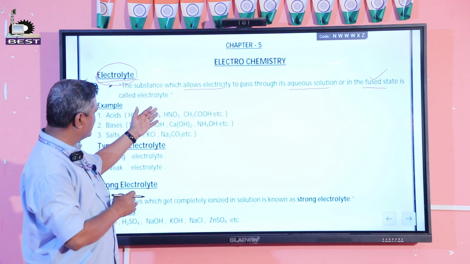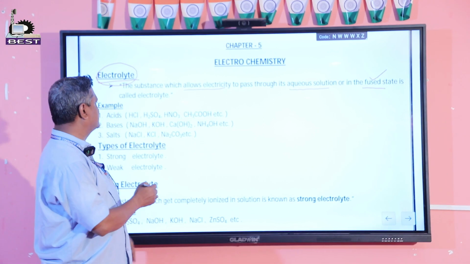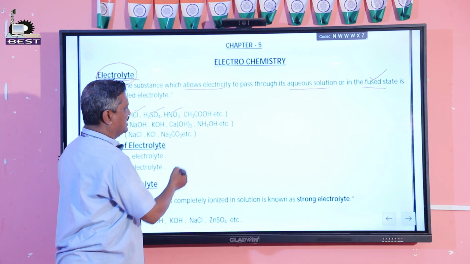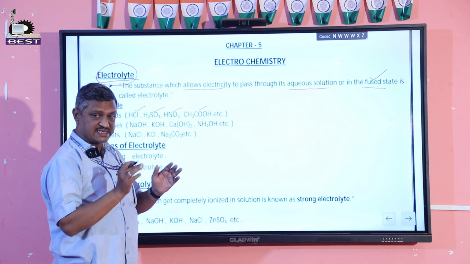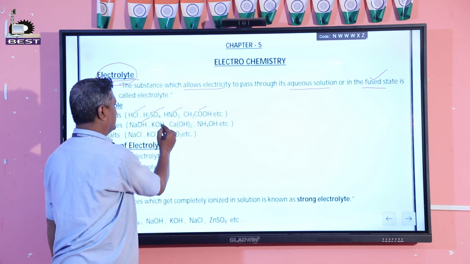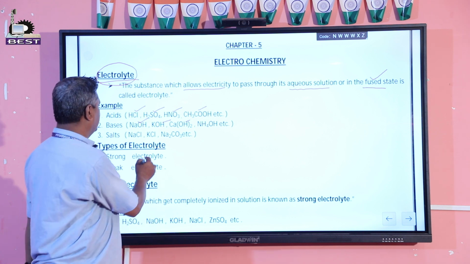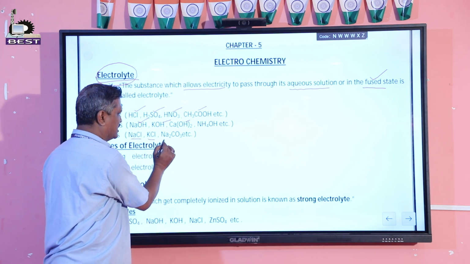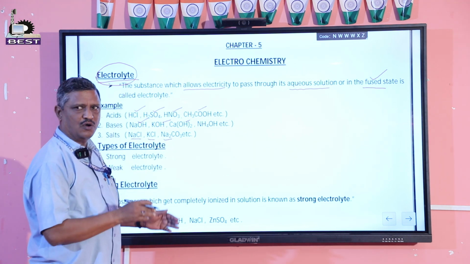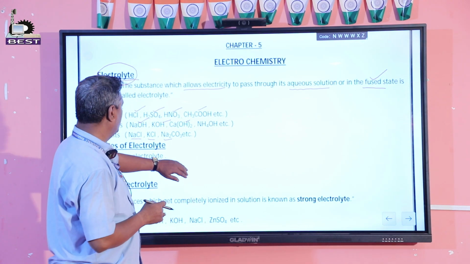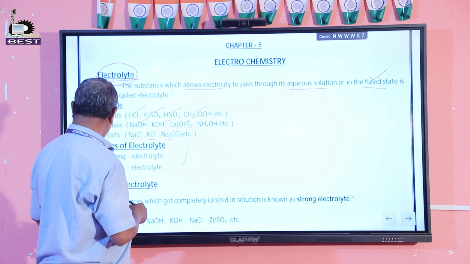Different examples of electrolytes: acids like hydrochloric acid, sulfuric acid, nitric acid, acetic acid; bases like sodium hydroxide, potassium hydroxide, calcium hydroxide; and salts like sodium chloride, potassium chloride, sodium carbonate, etc. are all electrolytes.